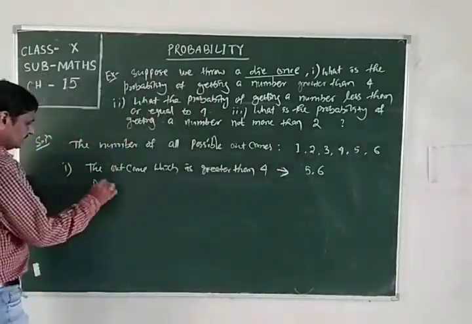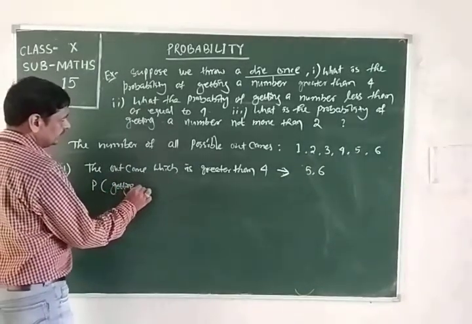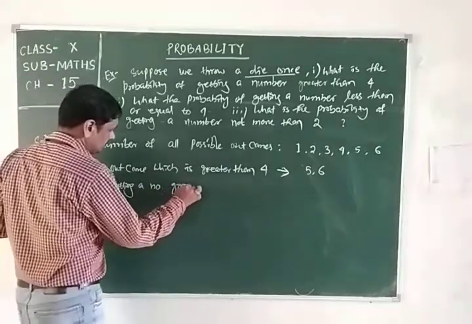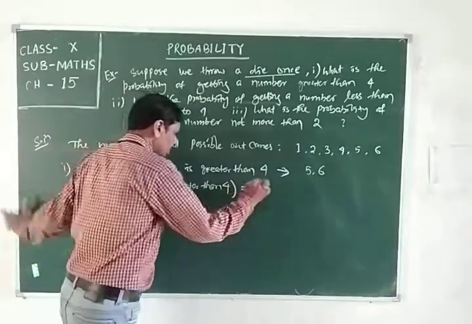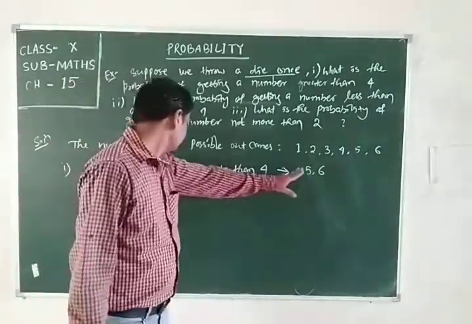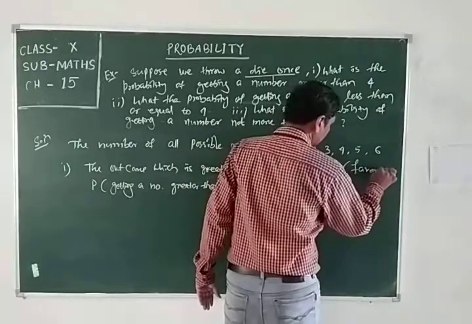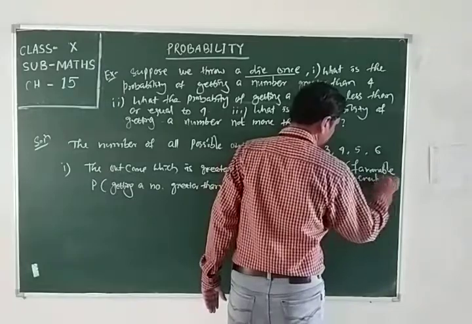So probability of getting a number greater than 4. This 5 and 6 are the favorable events or favorable outcomes.